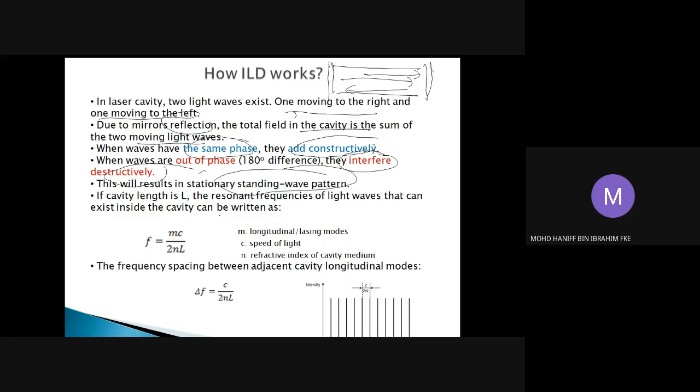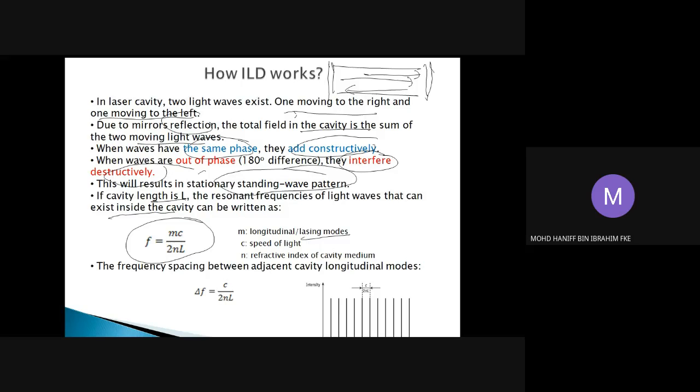If your cavity has a length of L, the resonant frequencies of the light wave that can exist inside the cavity can be written based on this equation. F is the resonant frequency in your cavity. M is your lasing modes, the lasing modes in your cavity. C is the speed of light. N is the index of the medium, or the index of the cavity material. And L here is the length of the cavity.